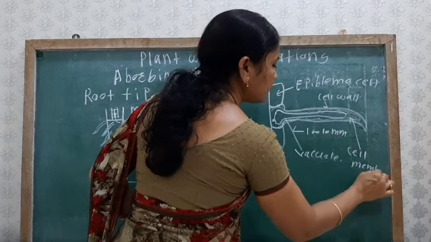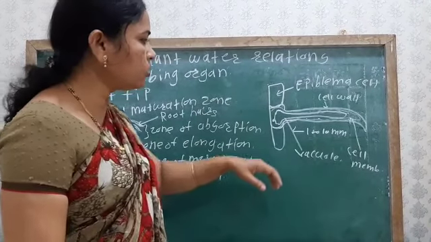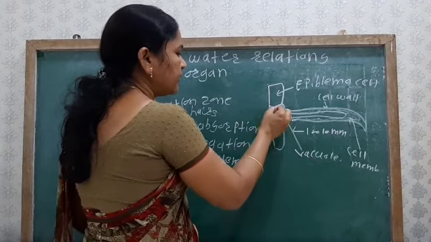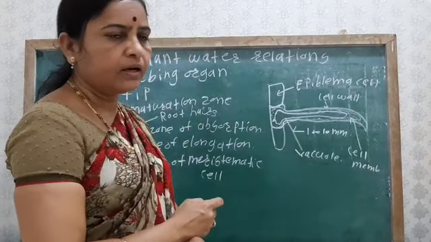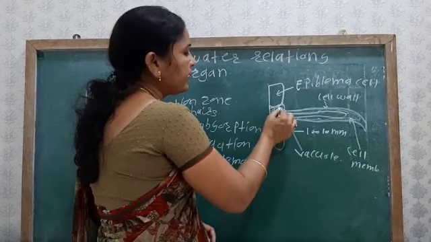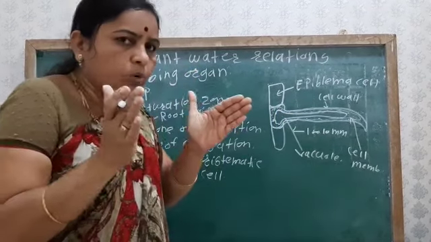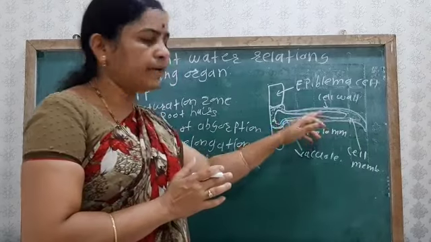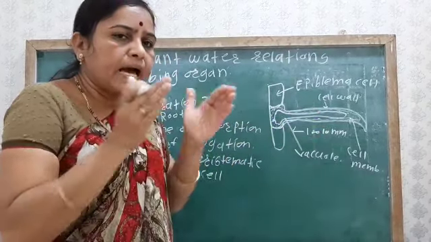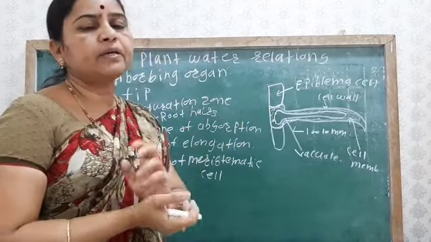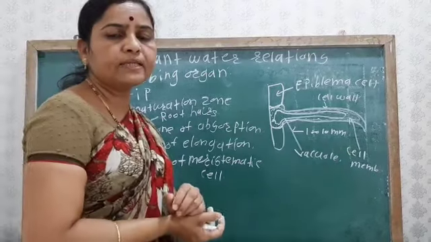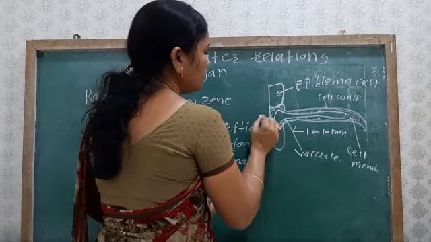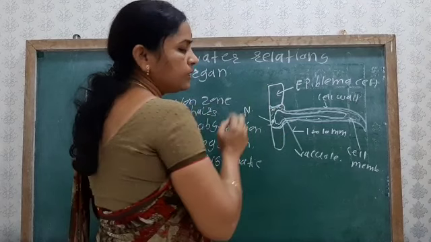We have seen in the last lecture the detailed structure of the root hair. Here the vacuole is large, due to which the cytoplasmic content, the protoplast, and the nucleus get pushed towards the periphery. Because of the large vacuole, all the protoplasm lies along its edge. In that protoplasm there are mitochondria, other cell organelles, and the large nucleus.